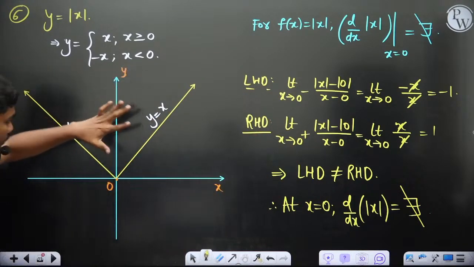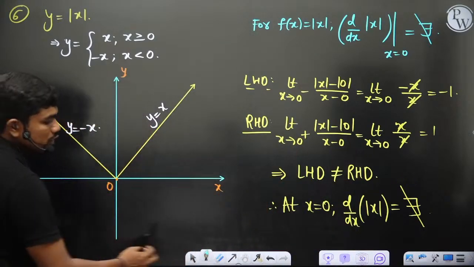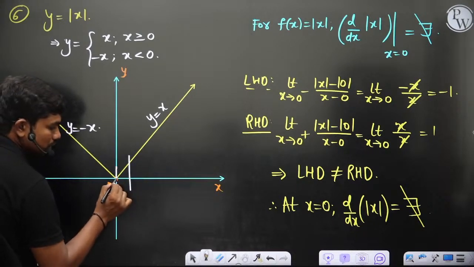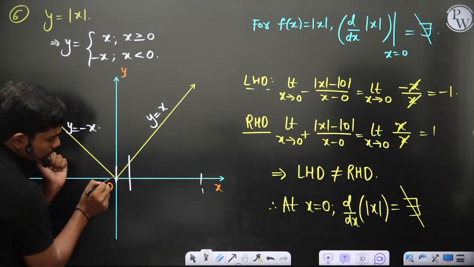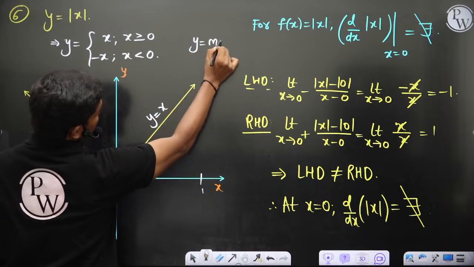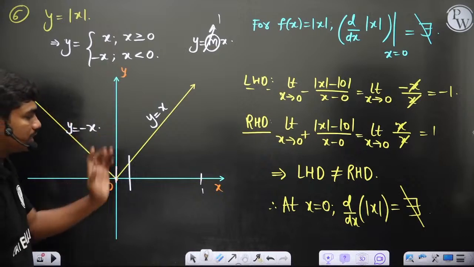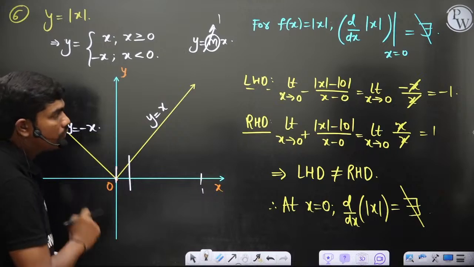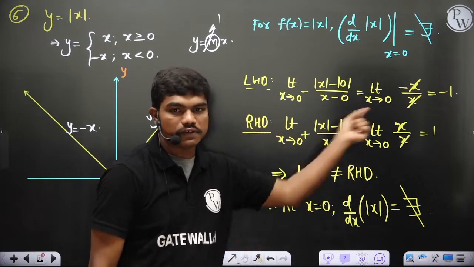Now from graph, if you observe, you can observe one point very clearly from the graph. When x is tending to 0 plus means somewhere in this region, so let's say x is tending to 0 plus means this is 0, say 1 is somewhere here, so within 0 plus the slope of the graph is plus 1, correct? Because when x is slightly more than 0, the function is y is equal to x, and you know y equal to mx. In this equation, the equation of straight line passing through origin, m is the slope, of course. Okay, so this value is 1 on the right side because this is the line y equal to x, so in the right interval this slope is 1, which is exactly what you got here. Okay, after calculating the derivative in the right hand side, right hand derivative value is equal to 1, of course.